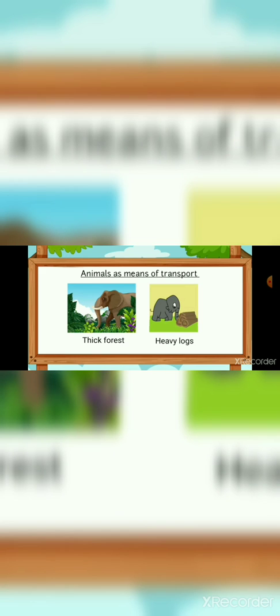Animals as means of transport. Dear children, long ago humans have used animals as a means of transport. In olden days, kings used to travel through elephants. Elephants are also used in a thick forest to carry the heavy loads. In hilly areas, horses, ponies, mules are used to carry goods and people. In desert, camels are used for carrying heavy loads, and they also carry people from one place to another place.